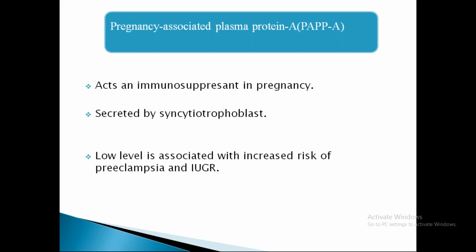This pregnancy associated plasma protein we usually use as a double marker, as I've already said, for diagnosis of Down syndrome, during the first trimester of pregnancy, whose low levels are associated with increased risk of preeclampsia and IUGR, and even Down syndrome as well.